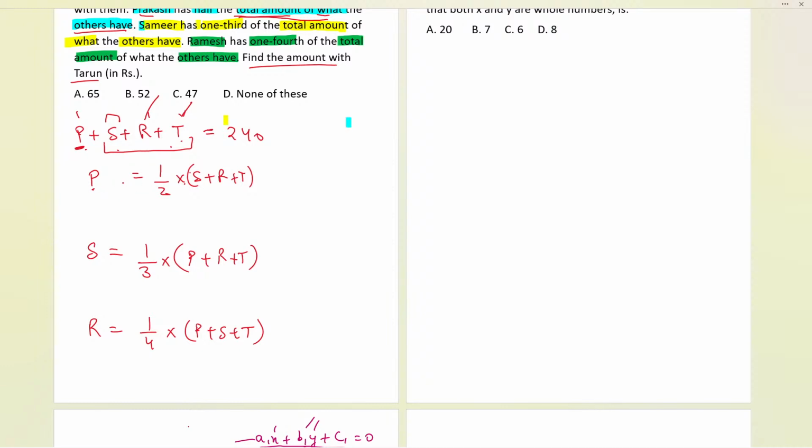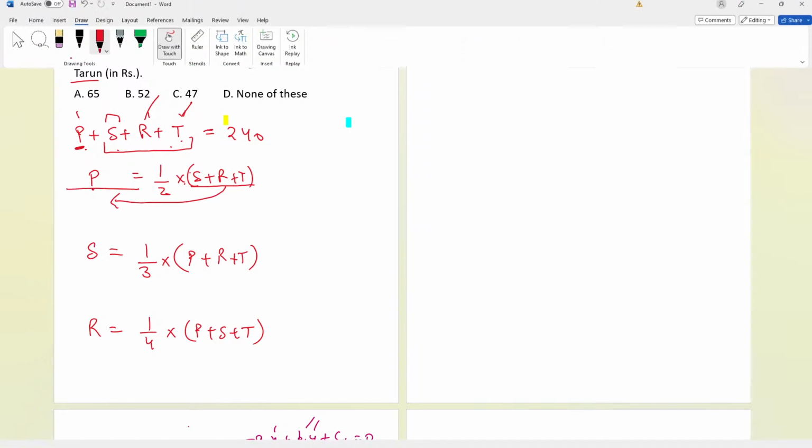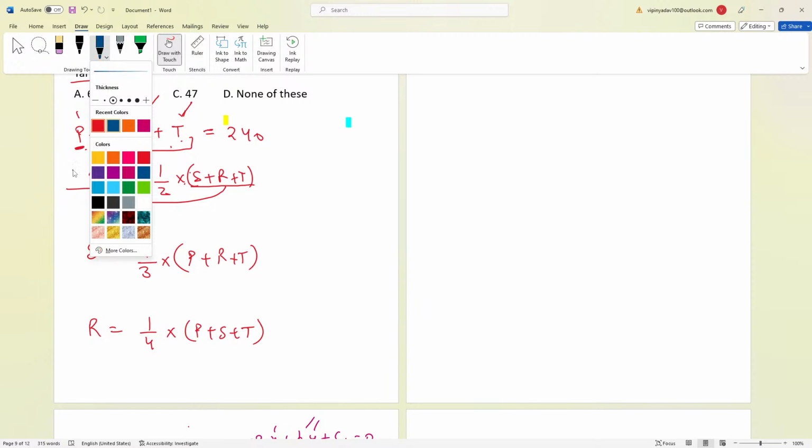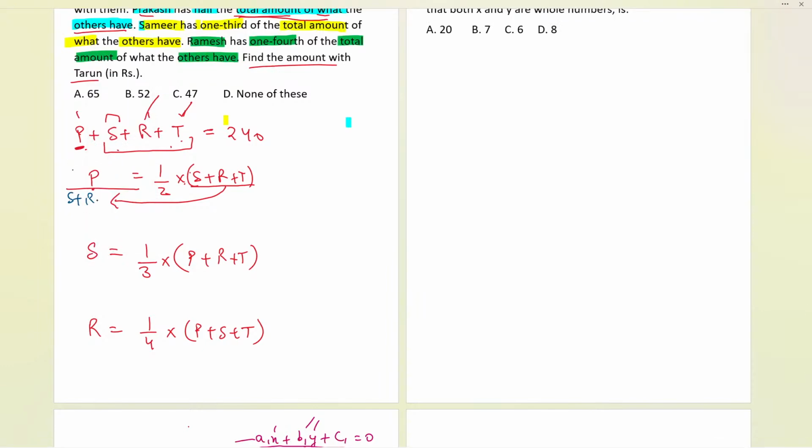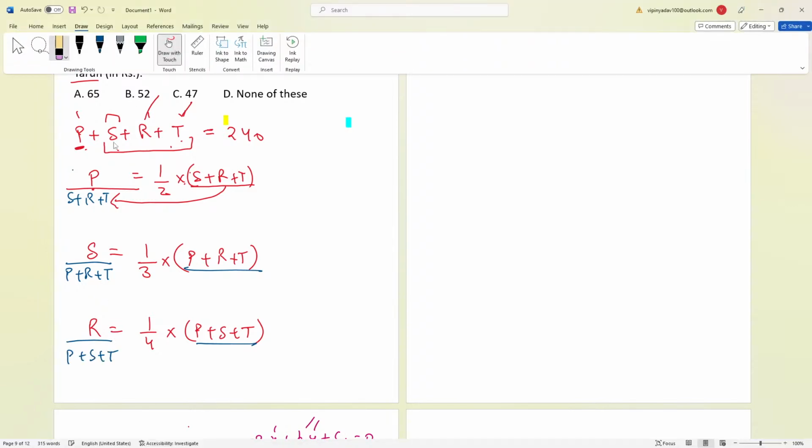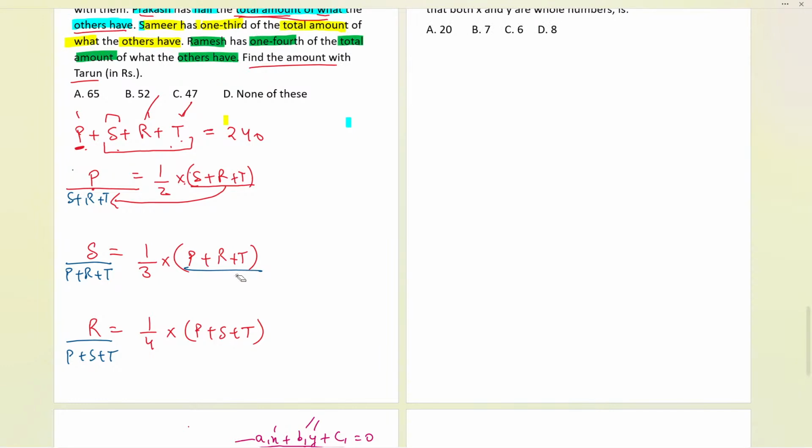Just P upon S plus R plus T. Just take this S plus R plus T over here in the denominator. Let me erase it and write over here. S plus R plus T. I can do it like this. And this part, if I take it on the left hand side, it will be P plus R plus T. This part, if I take it on the left hand side, it will be P plus S plus T. Now, we are going to use a little bit of the concept of ratio.